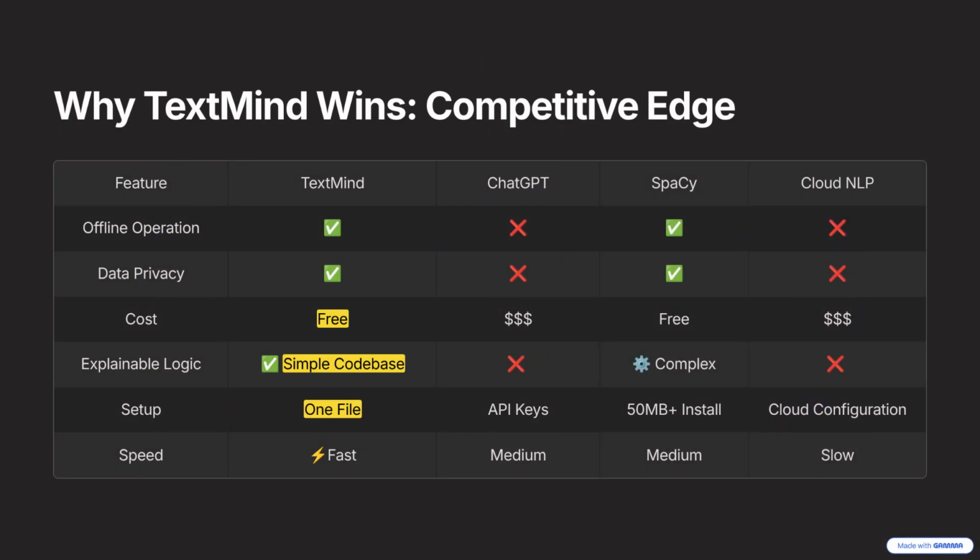When compared to others, TextMind clearly wins. It's offline, private, free, fast, and explainable. While others need APIs or huge dependencies, TextMind runs instantly, as one file. Its sweet spot: fast, private, educational, and practical.